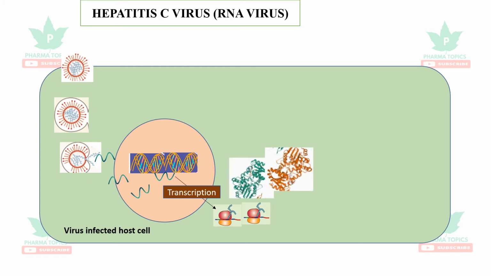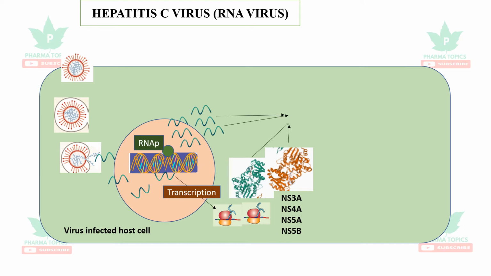Many proteins are formed, that is viral proteins, importantly NS3/4A, NS5A and NS5B. With the help of the RNA polymerase, the virus makes multiple copies of RNA. Then the next step is assembly of the viral proteins with its RNA to form new virions, and these new virions make copies of it, and that pinches off from the hepatocytes and they infect the other hepatic cells.